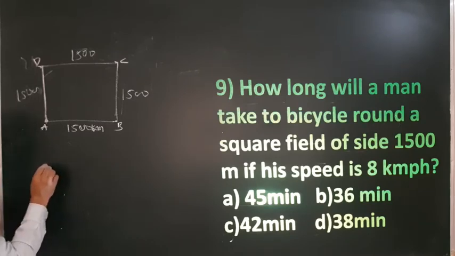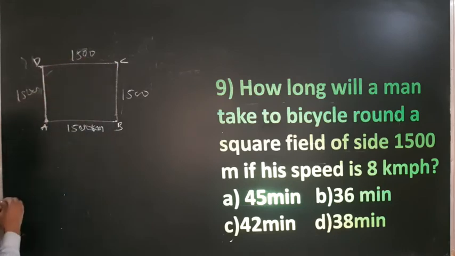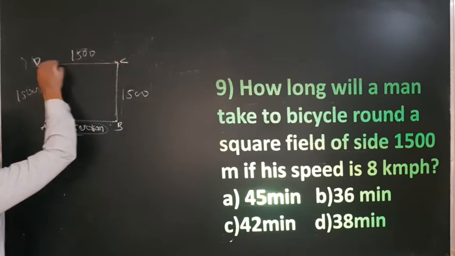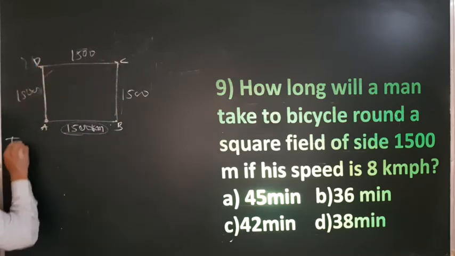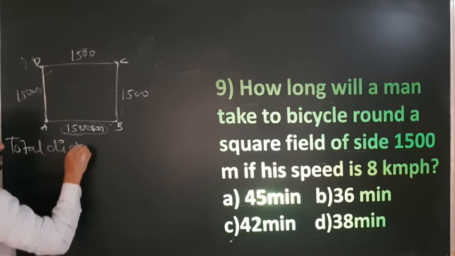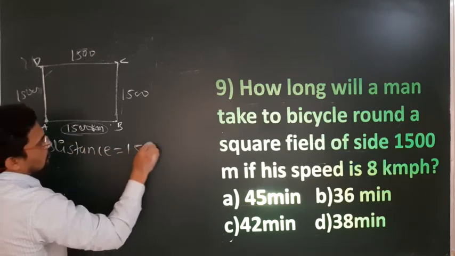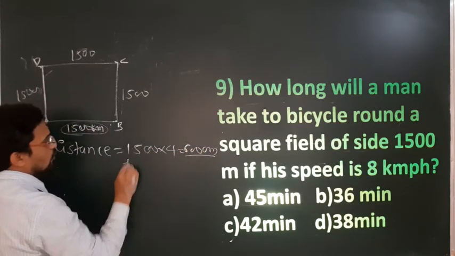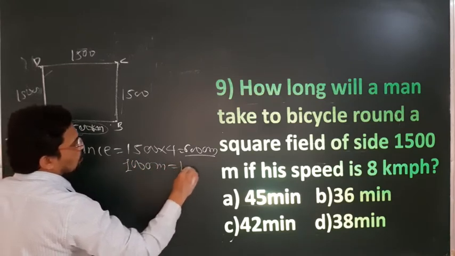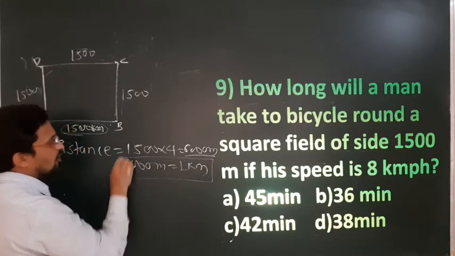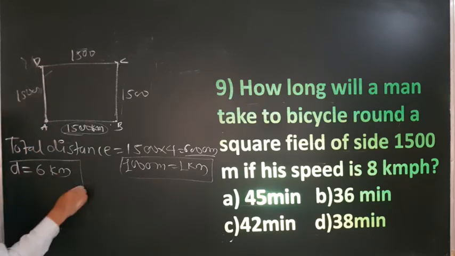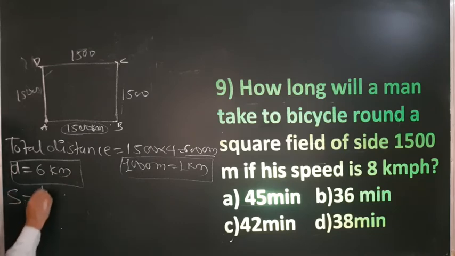Now what are the things given? In one complete round, how much total distance is covered? Not only 1500 meter, but 1500 plus 1500 plus 1500 plus 1500, that is the total distance. Therefore total distance in one complete round is 1500 into 4, you will get 6000 meter. And we know 1000 meter means 1 kilometer, then 6000 meter means 6 kilometer.